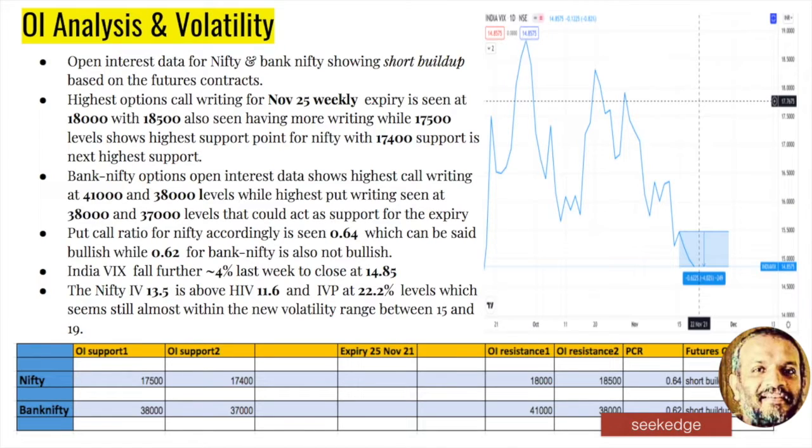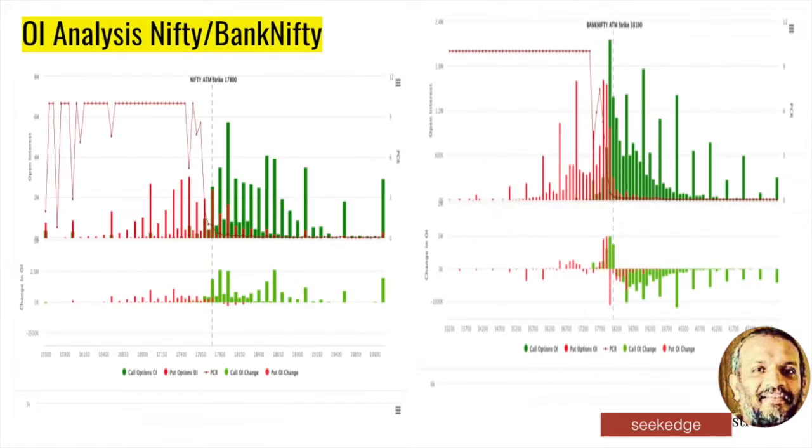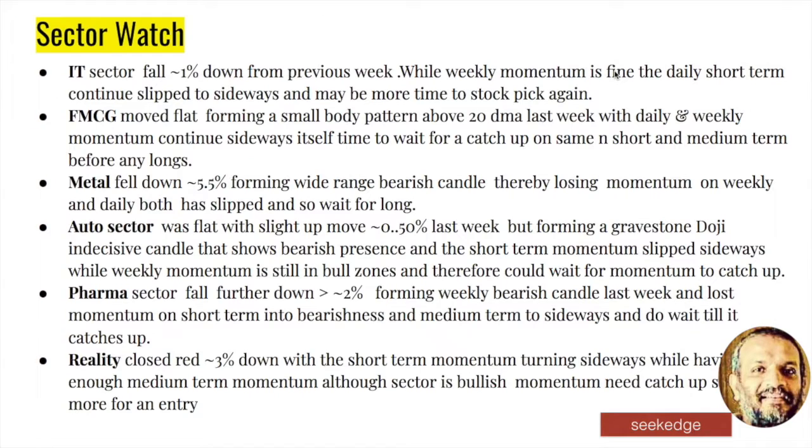And that's what the open interest data shows for the Nifty and the Bank Nifty. So this is what we are talking about, right? Overall you can see that it's a bearish chart, with call writing dominating Bank Nifty and the right side of the Bank Nifty also. Now, if you look at the sectoral performance, the IT sector fell 1%, right?